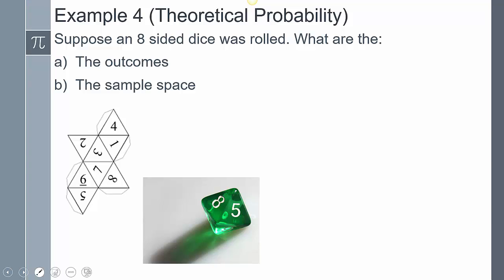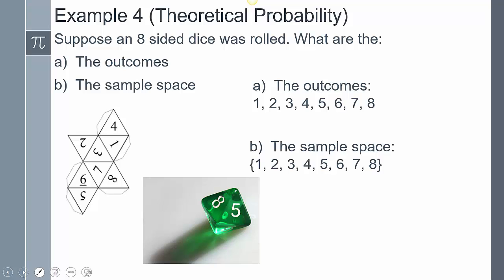Suppose that an 8-sided die was rolled. What are the outcomes and sample space? So for the outcomes, I can roll a 1, 2, 3, 4, 5, 6, 7, or 8. Now the sample space is going to be the set of all those considered at the same time.